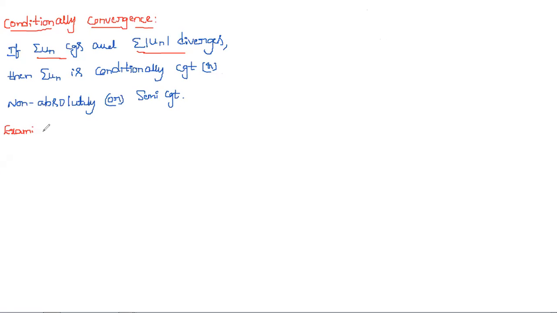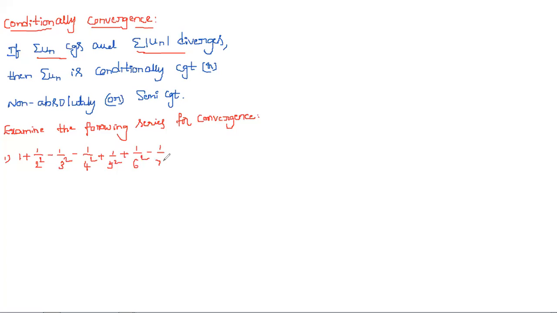So the first one: 1 plus 1 by 2 square minus 1 by 3 square minus 1 by 4 square plus 1 by 5 square plus 1 by 6 square minus 1 by 7 square minus 1 by 8 square plus and so on to infinity. So this is the given series.